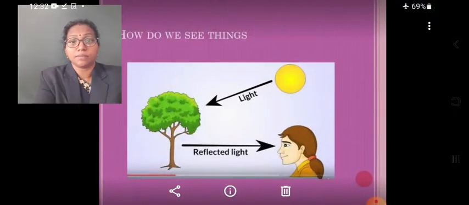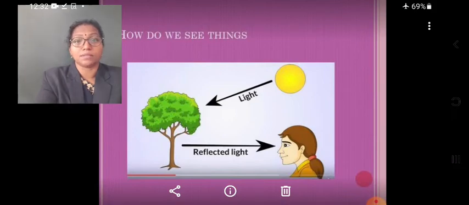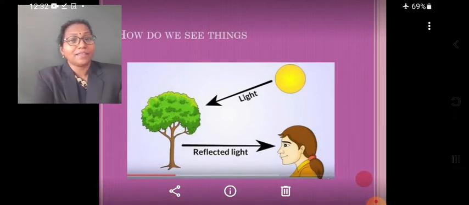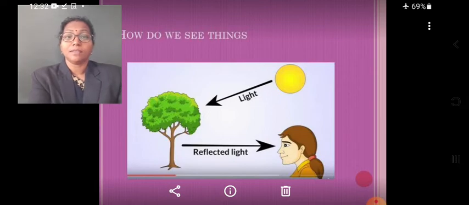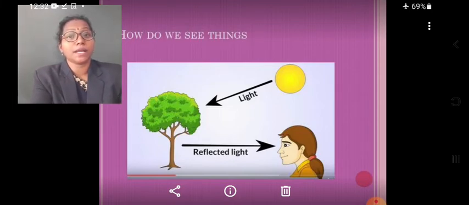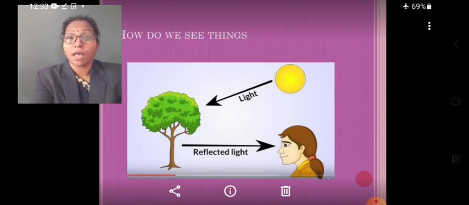Now students, how do we see things? Here in the diagram you can see the light rays coming from the sun or from a luminous object fall on various objects. Here in the diagram a tree is given, and the light rays fall on this tree and the reflected light reaches our eyes. Our eyes have a lens.